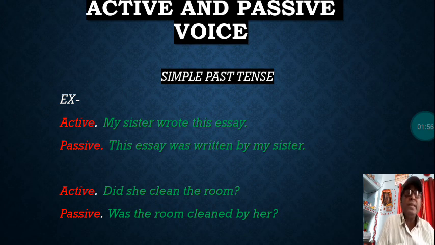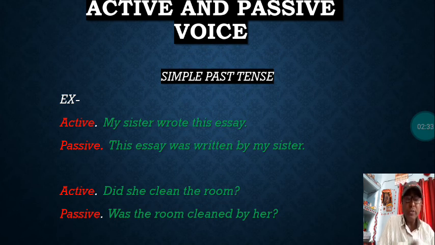Here you see the sentence that is written. My sister wrote this essay. In this sentence, you know my sister is the subject, wrote is the verb, and this essay is the object of this sentence. As I have already told you, a sentence with a transitive verb can only be changed into passive form. If there is no object after the verb, the sentence cannot be changed into passive.